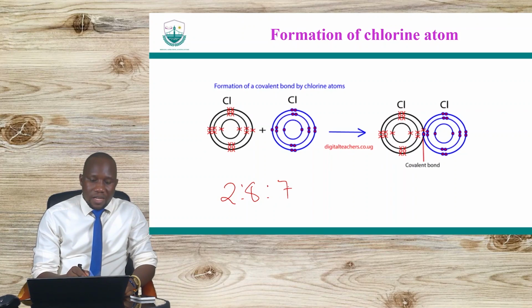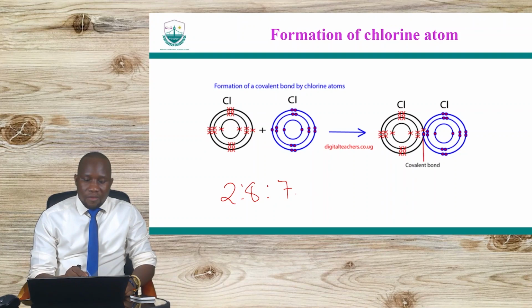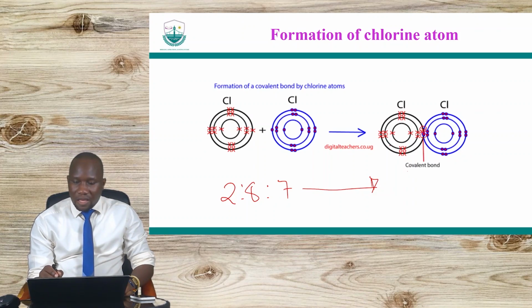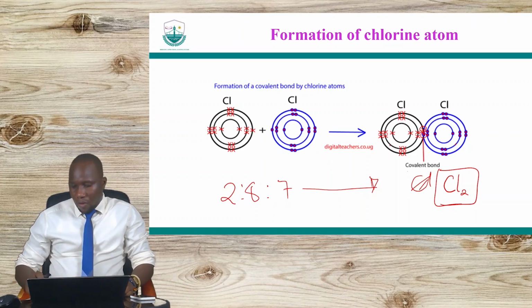Okay, so 1 electron is missing to give it a noble gas configuration. So they basically share. One contributes and the other contributes, like that they have this covalent bond here. One is from this and another is from that. Chlorine, it's like that. Okay.